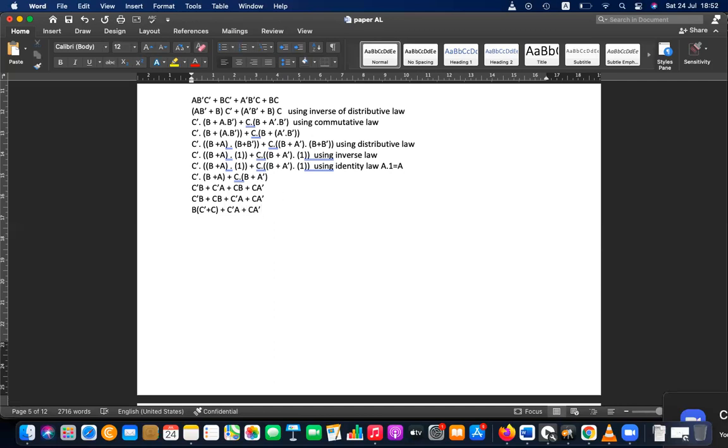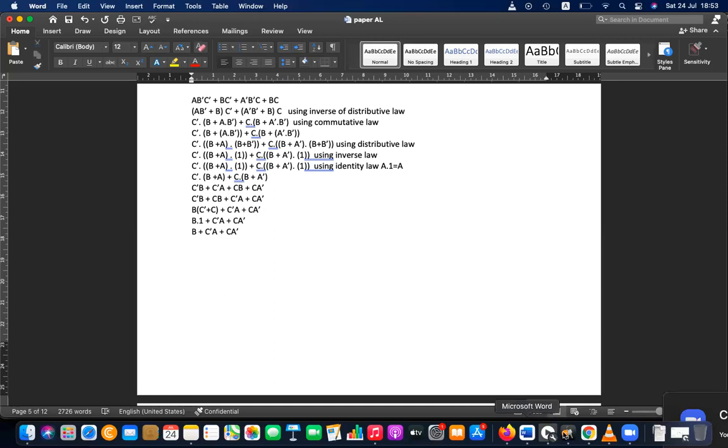C not C is 1. So B, I'm not going to write the laws again, and 1, then this part. B and 1 is again identity law, it's B, then this part. B or C not A or C A not. C not A, you can't solve this again. So I think this will be the answer.